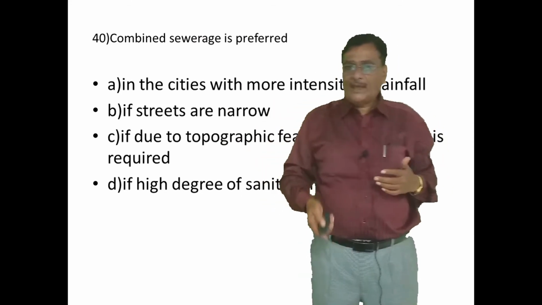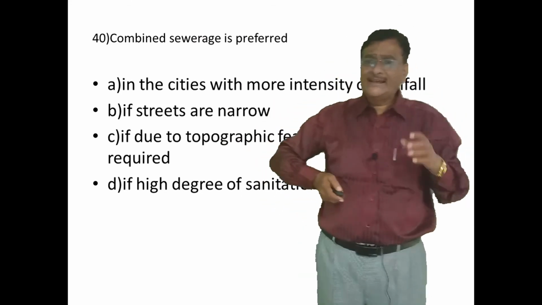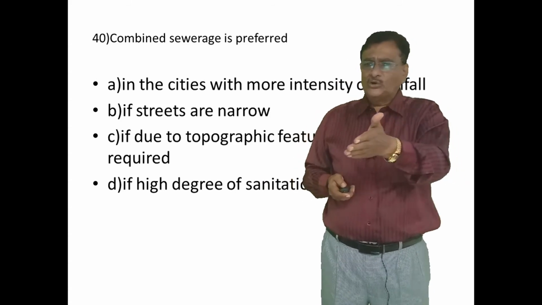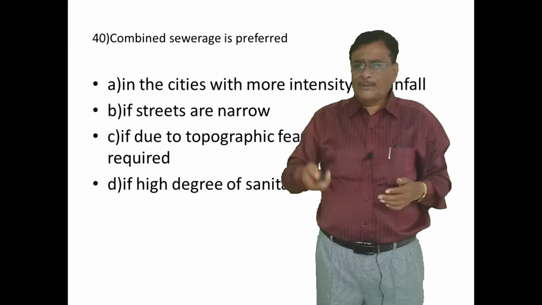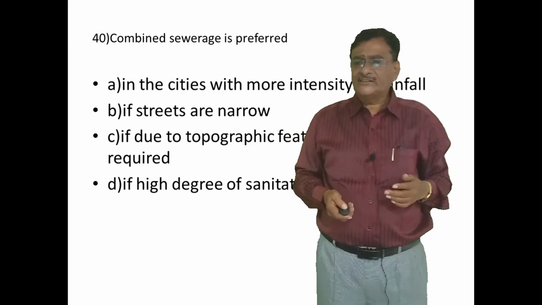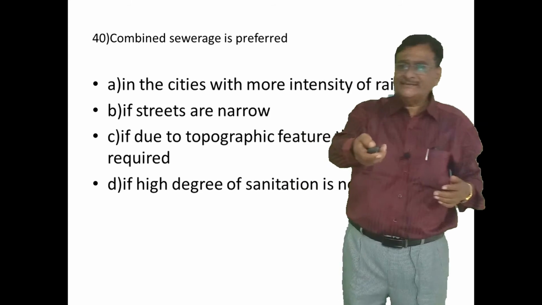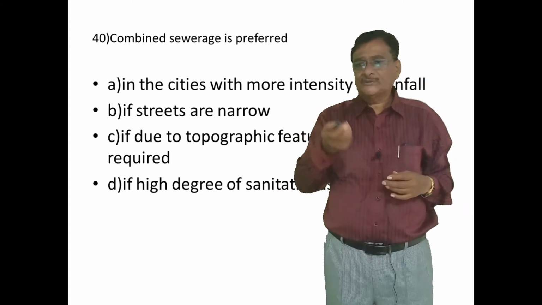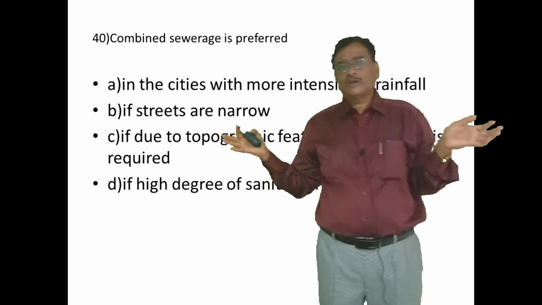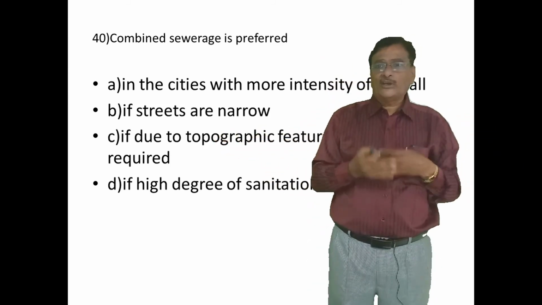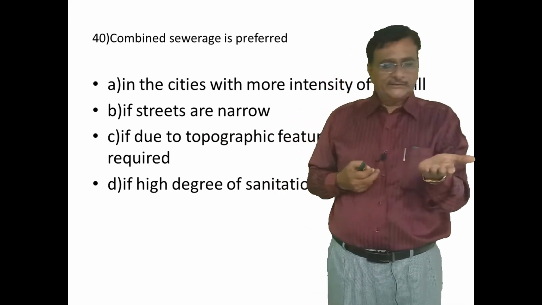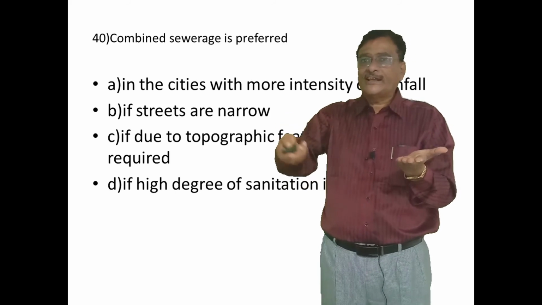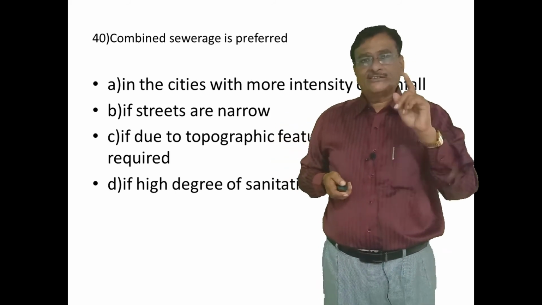Four answers are there: in the cities with more intensity of the rainfall, if streets are narrow, if due to topographic features pumping is required, if high degree of sanitation is not required. The answer is the cities with more intensity of the rainfall. Even if the wastewater is running half, the storm water or rain water helps in creating the self-cleansing velocity.